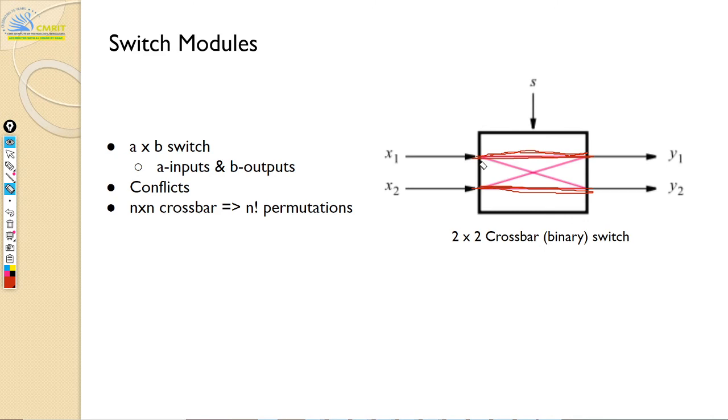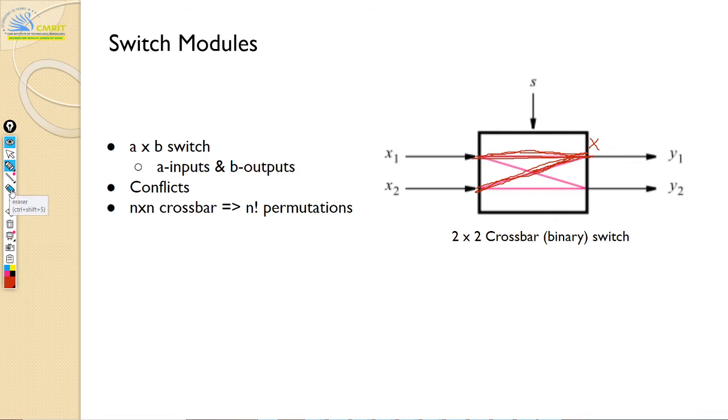Okay, so x1 can talk to y1 and x2 can talk to y2. However, when x2 wants to talk to y1, that is not possible. It means there is a conflict. Similarly, if x1 wants to talk to y2 and x2 wants to talk to y2, then that is also not possible. It will create a conflict. So you have to keep in mind who is talking to whom.